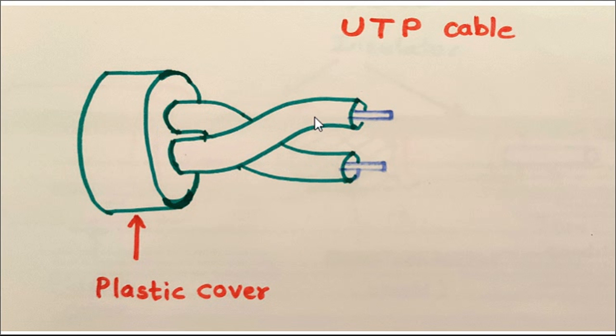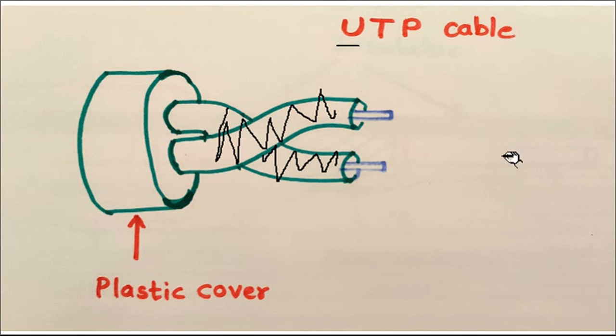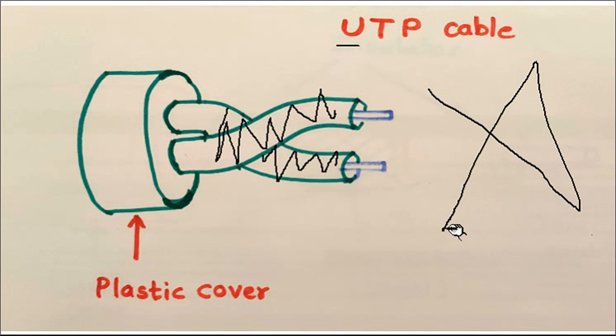The twist between the two conductors is why it is called a twisted pair. The U specifies unshielded, which means there is no shielding provided on this cable. Shielding is mostly for grounding purposes, but it is not provided here, which is why it is called unshielded.